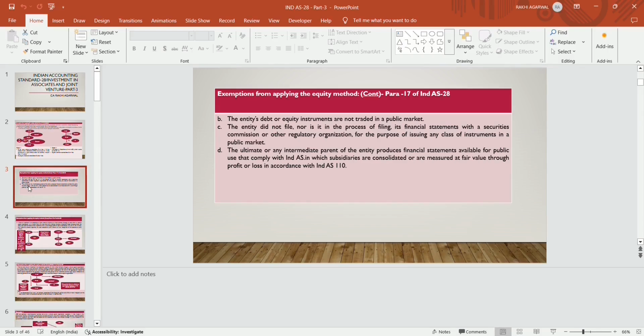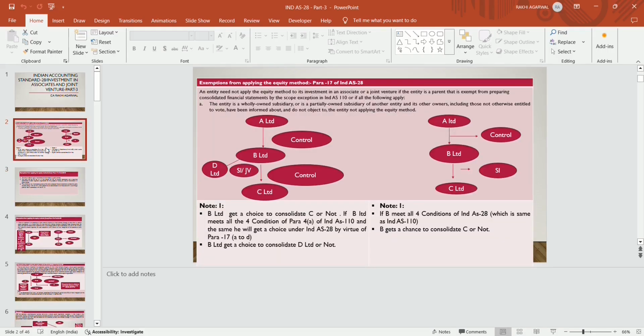And the ultimate or any intermediate parent of the entity produces financial statements available for public use that comply with Ind AS, in which subsidiaries are consolidated or are measured at fair value through profit or loss in accordance with Ind AS 110.